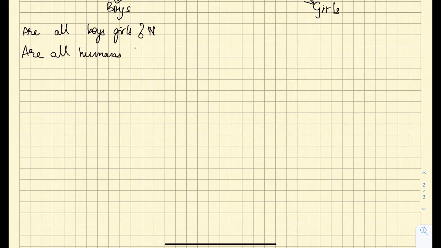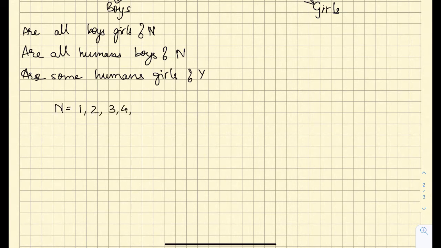Again your answer will be no. But if I ask you, are some humans girls? Then your answer will be yes. Similarly for whole numbers and natural numbers: natural numbers are 1, 2, 3, 4, 5 and so on, and whole numbers start from 0, 1, 2, 3, 4, 5 and so on.